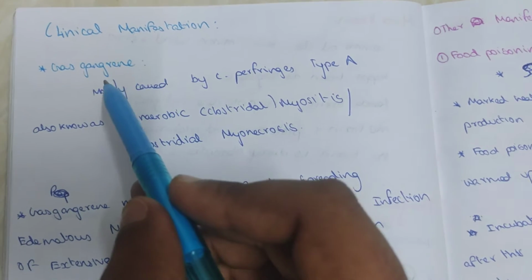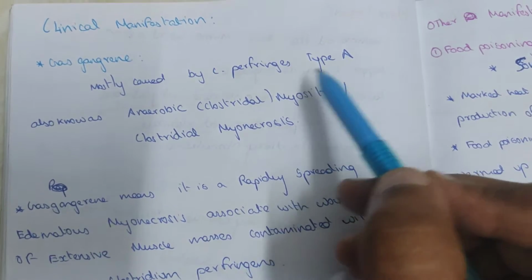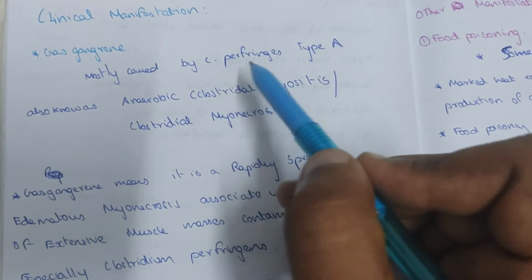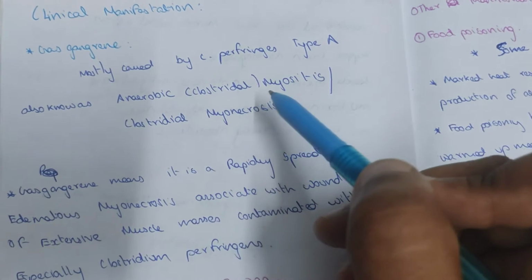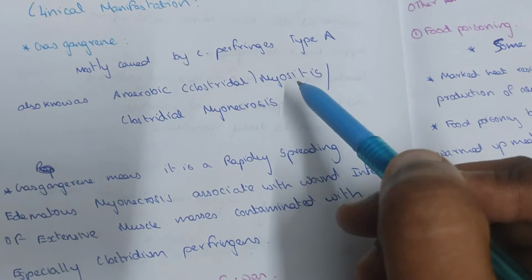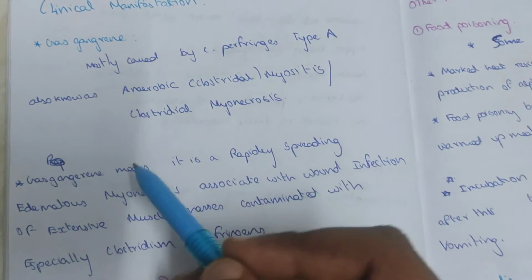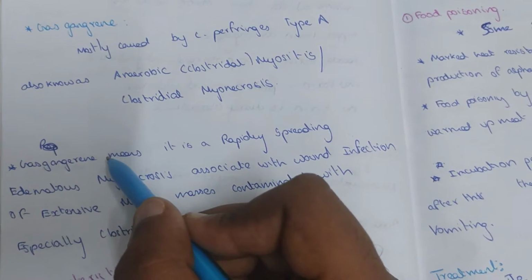Clinical manifestation. Most gas gangrene is caused by Clostridium perfringens type A, and is also known as anaerobic myositis or clostridial myonecrosis.